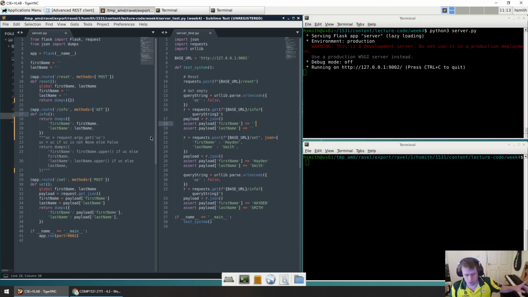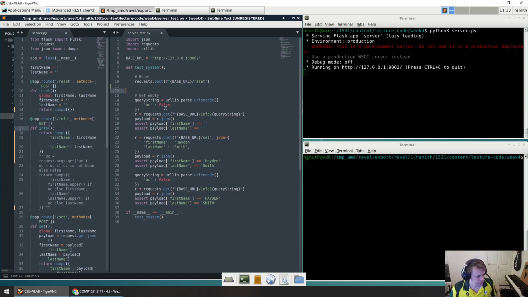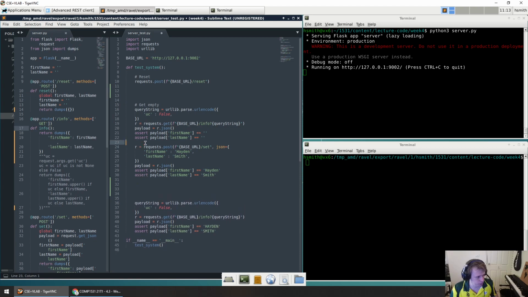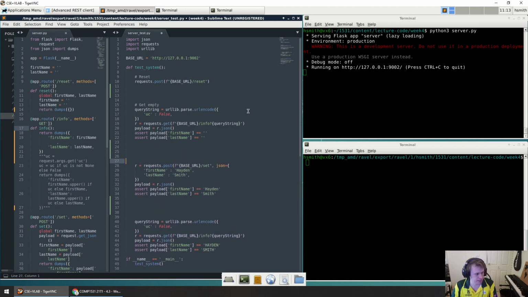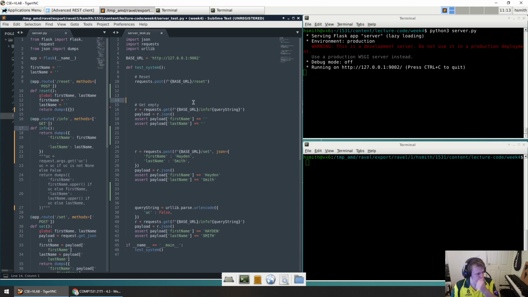Now, this is a simple program. Let's, though, have a look at our test for it. So I've got this file here called server test. And I want you to notice that I test this in 4 different parts, but let's worry about the fourth part later. So the first thing I do is I make a post request to my server on the reset route, right? You can see that I'm doing /reset.